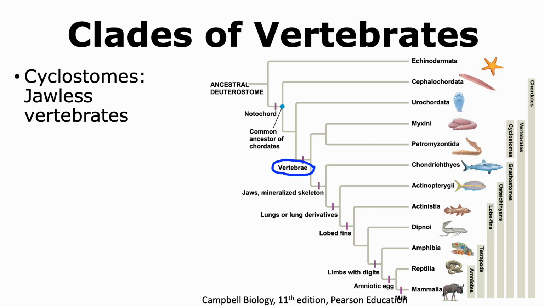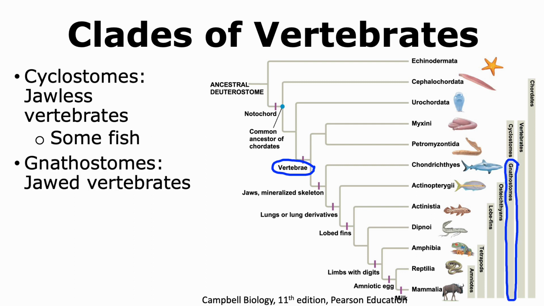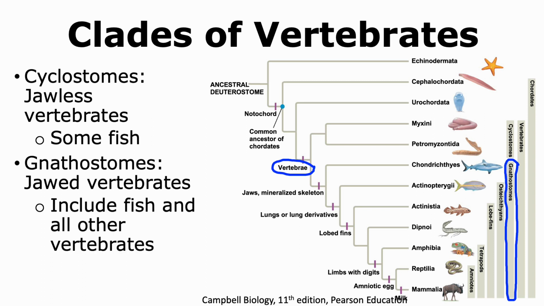Now, all vertebrates show the presence of vertebrae, and hence any organism that has vertebrae can be grouped into two different clades. The first clade, which includes the earliest vertebrates, is called cyclostomes. These are vertebrates that don't have a jaw, and some fish are grouped into this clade. The other clade are vertebrates that have a jaw. These include fish and all the other vertebrates, which include amphibians, birds, reptiles, and mammals.